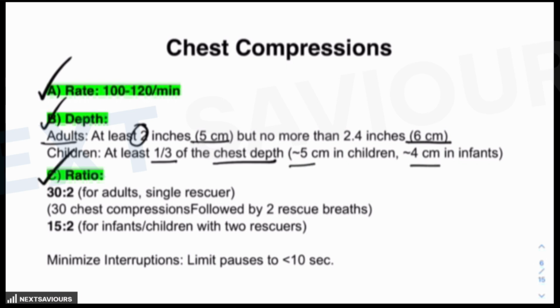As far as the ratio is concerned, it has to be 30:2 in adults, while it has to be 15:2 in infants. Basically, 30:2 is 30 chest compressions followed by 2 rescue breaths. These rescue breaths are provided with the Ambu bag, which we'll talk about later. Now 15:2 for infants. What is the role of the rescuer, whether two rescuers or a single rescuer is required, because we have to minimize the interruptions in between the chest compressions.